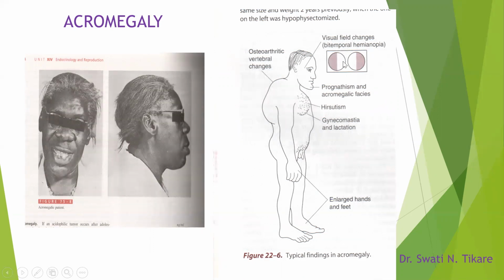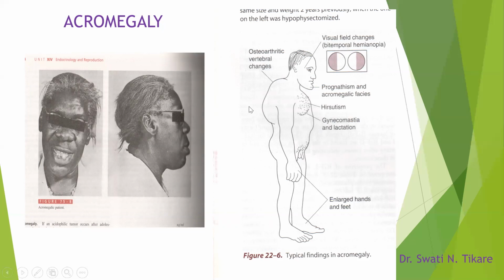This is the nasal part, the whiter one. The shaded ones on either side are called the temporal halves. In acromegaly, because of the location of the optic chiasma, the lateral half of the vision is lost, what we call bitemporal hemianopia.